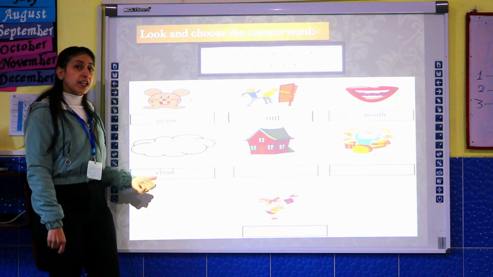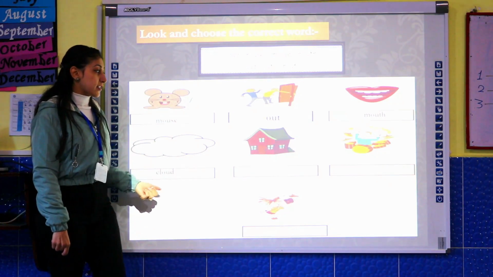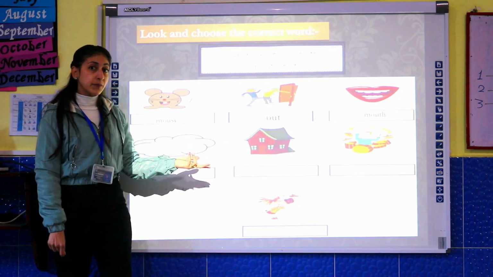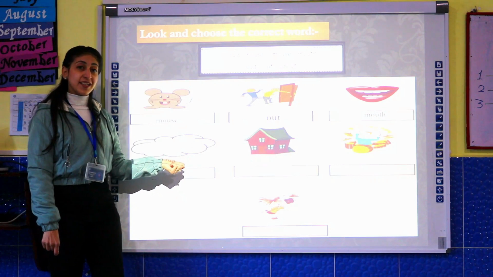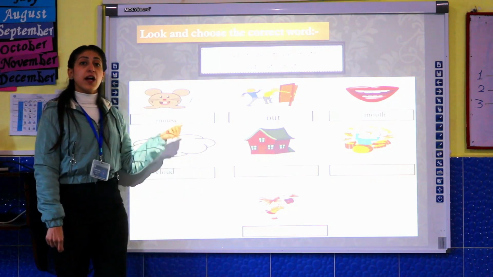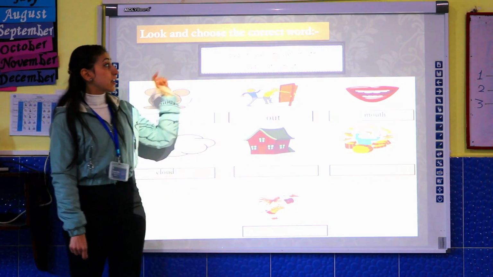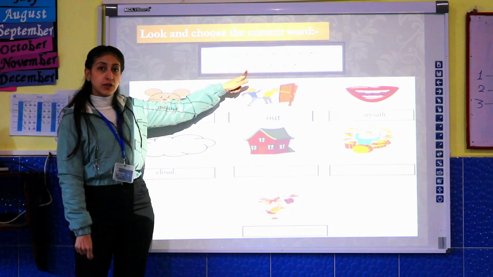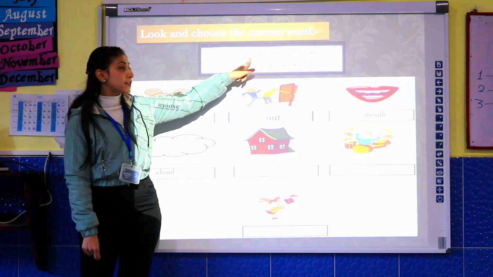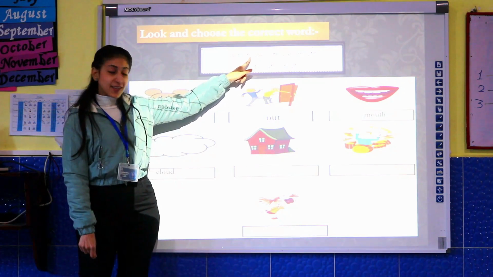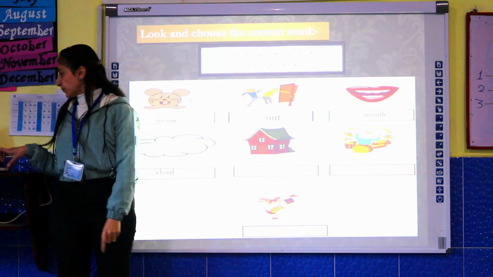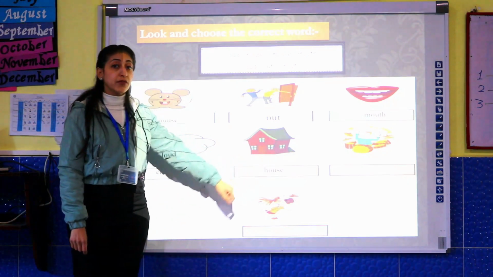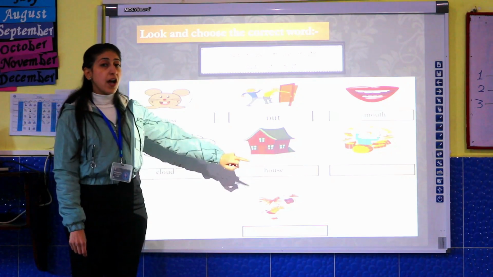Cloud. Yes, and here in this picture. What is this picture? Can you remember? Yes, excellent. House. Where is house here? Is this house? No. Is this house? Yes. Let's write it here together. House. Repeat after me. House.